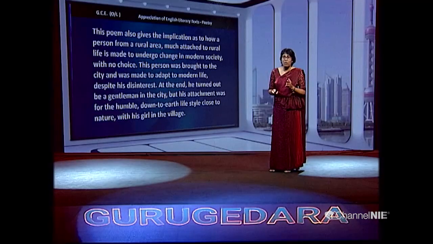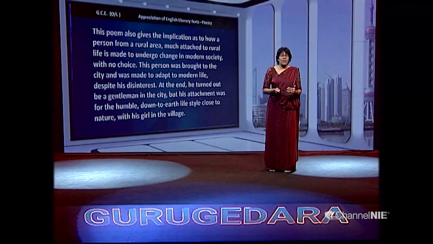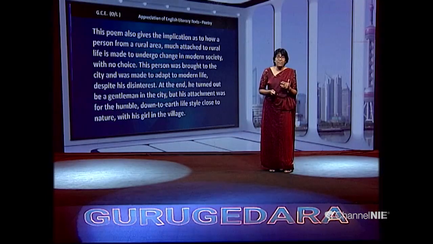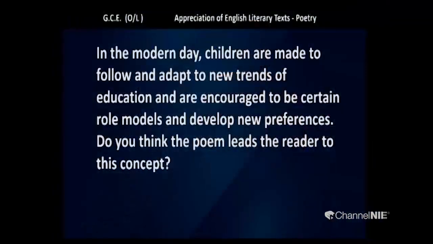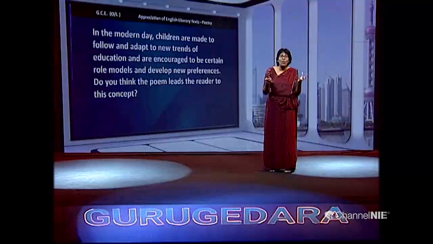Sometimes a person who is brought to the city and adapted to modern life, despite his disinterest, can in the end be a gentleman, but his attachment to the village can be very nostalgic. Right. And in modern society, children are made to follow and adapt to new trends of education and encouraged to be certain role models.